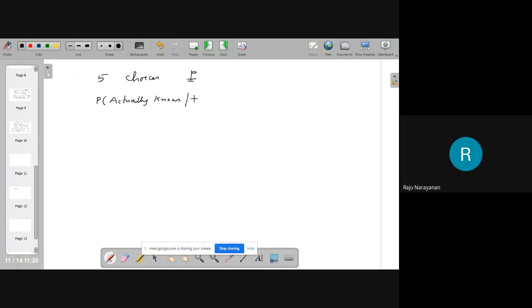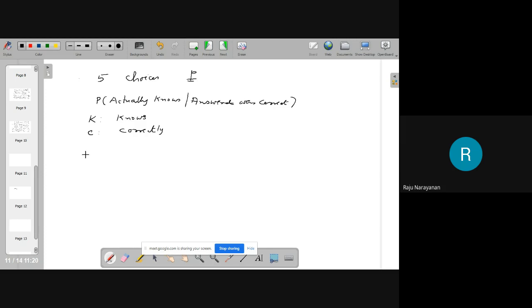Actually knows the answer, given that the answer was correct. Given that he has answered correctly. That is, there are 5 choices: 1, 2, 3, 4, 5. Then let K be the event that he knows the answer, and let C be the event that he correctly answered.